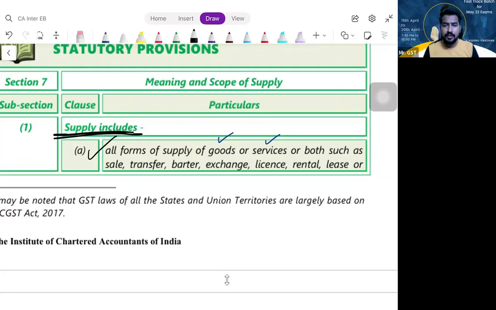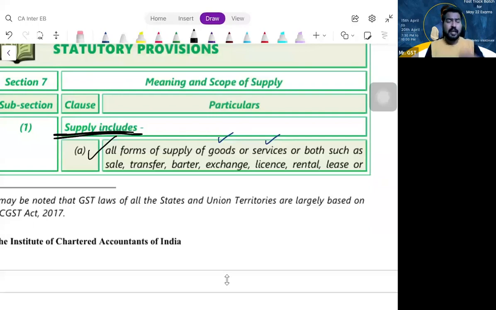Are you able to understand? That means purely if we are dealing with money, it is not a supply because it is not good, it is not service. But if I am dealing with money and I am also charging extra consideration, then it is service. Hope I am clear to you.